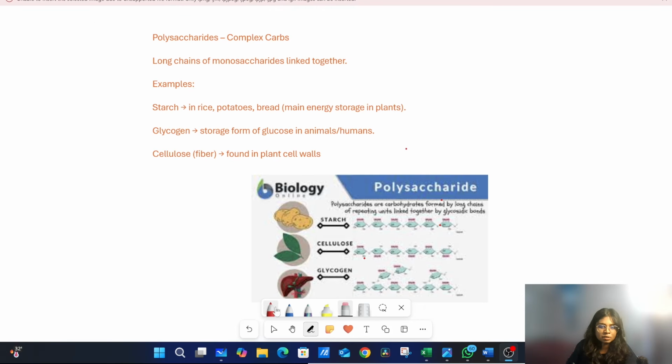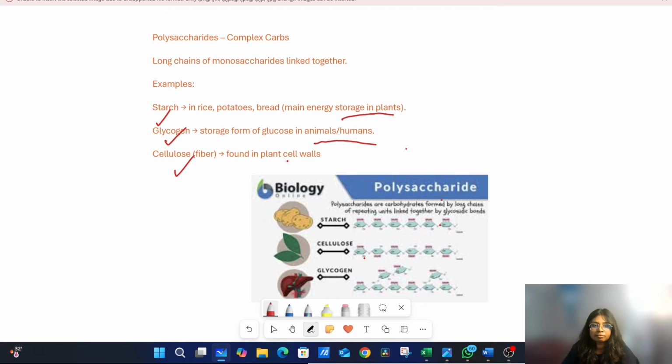The third type is polysaccharide. Monosaccharide units are linked together to form polysaccharides, so they have long chains. Examples of polysaccharides are starch, glycogen and cellulose. We can find starch in rice, potatoes and bread. It's the main energy storage form in plants. Glycogen is the storage form of glucose in animals and humans. For us also, the storage form of glucose is glycogen.